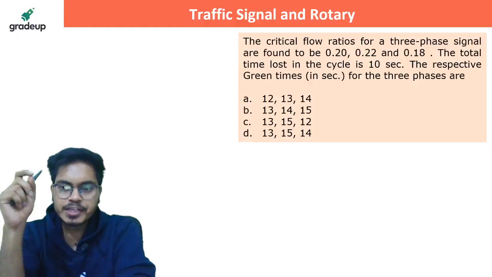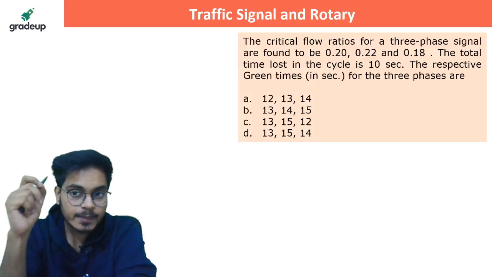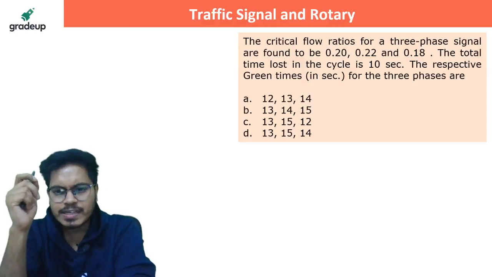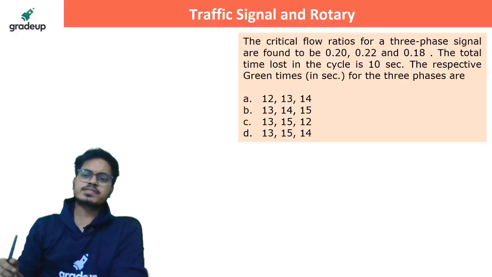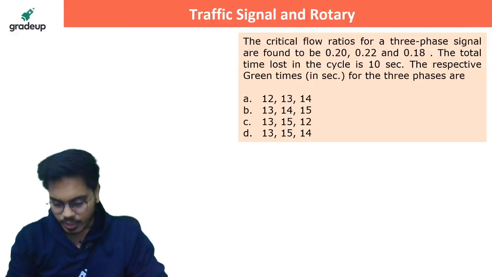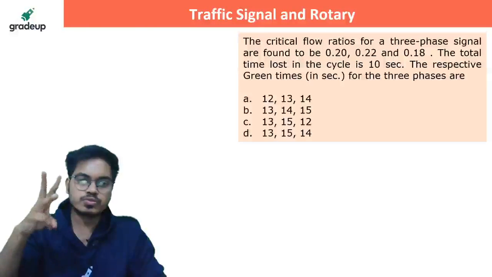The critical flow ratios for a three-phase signal are found to be 0.20, 0.22 and 0.18. The total time loss is 10 seconds. You have to tell the effective green time for all three phases, 1, 2, 3.